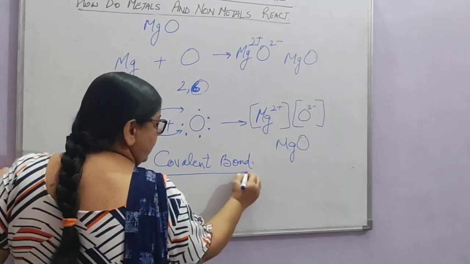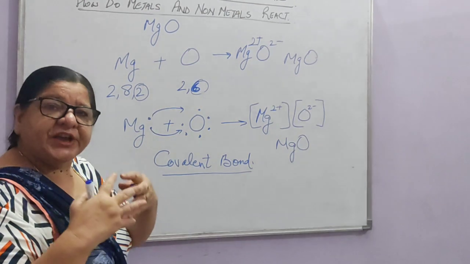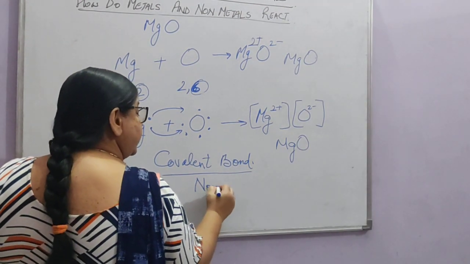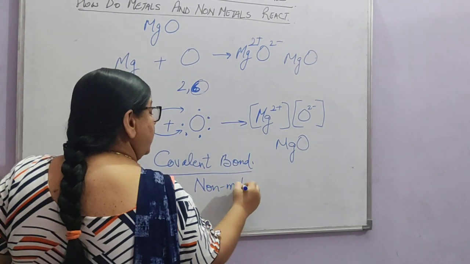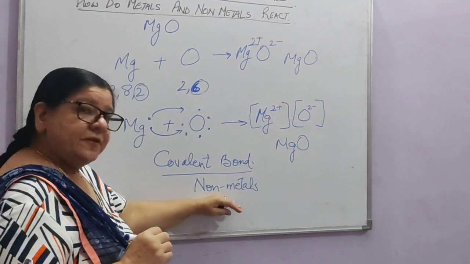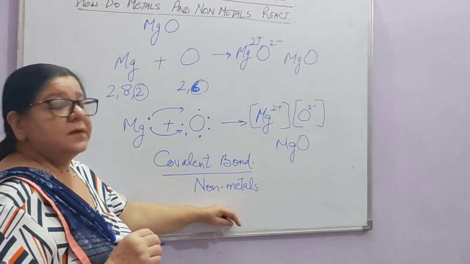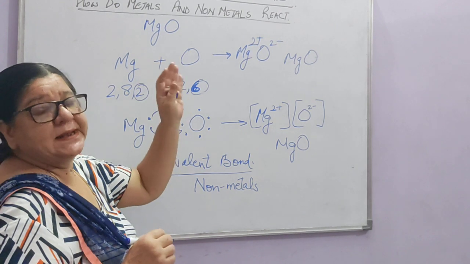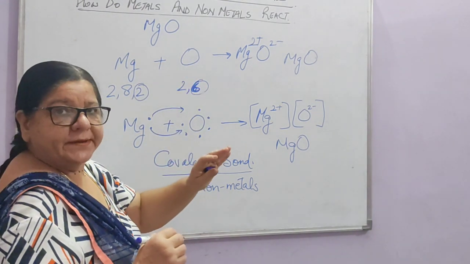While a covalent bond is formed by sharing of electrons between two non-metals only. Always it takes place between non-metals, while an electrovalent bond takes place between a metal and a non-metal.